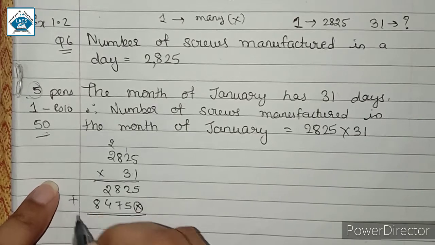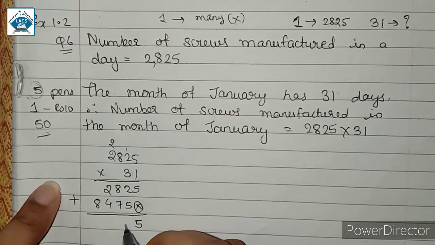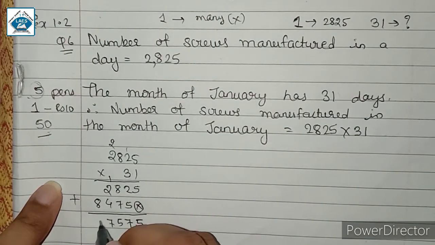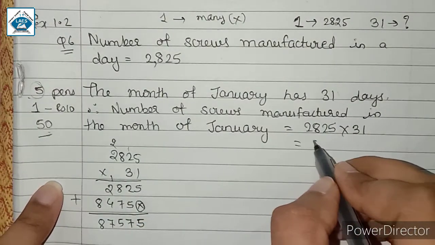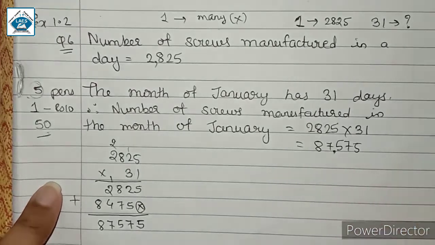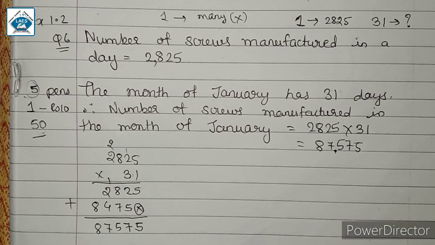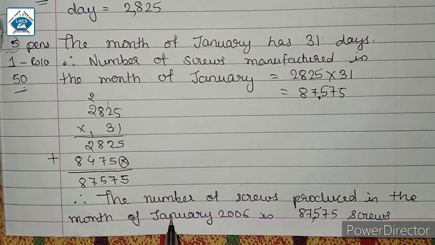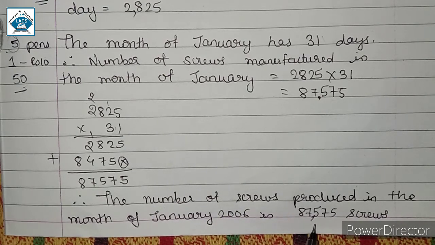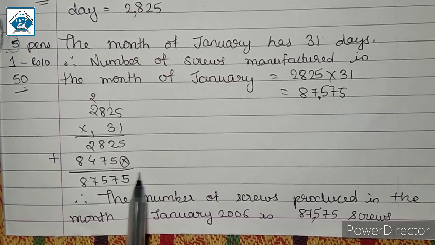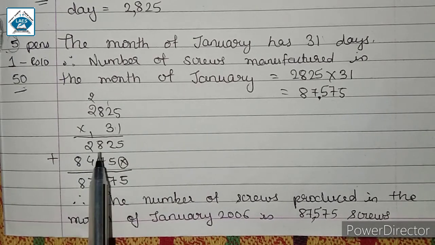So on adding these two we have 5, this is 7, 5, this is 7, and this is 8, which is equal to 87,575. Therefore, the number of screws produced in the month of January 2006 is 87,575 screws. You don't have to show this multiplication in the answer, just do it in the rough work.